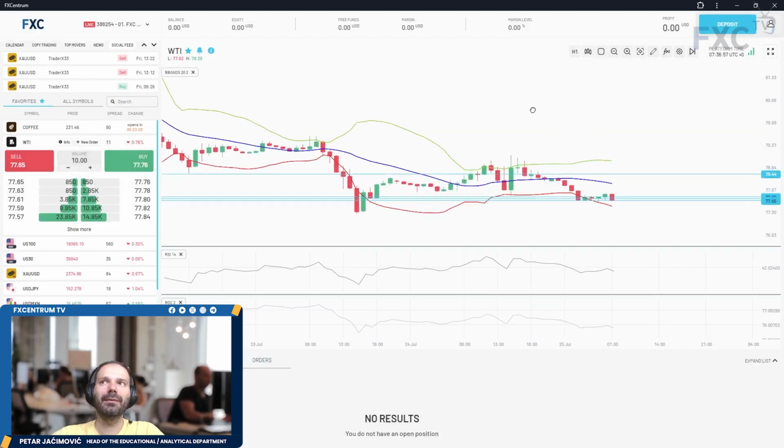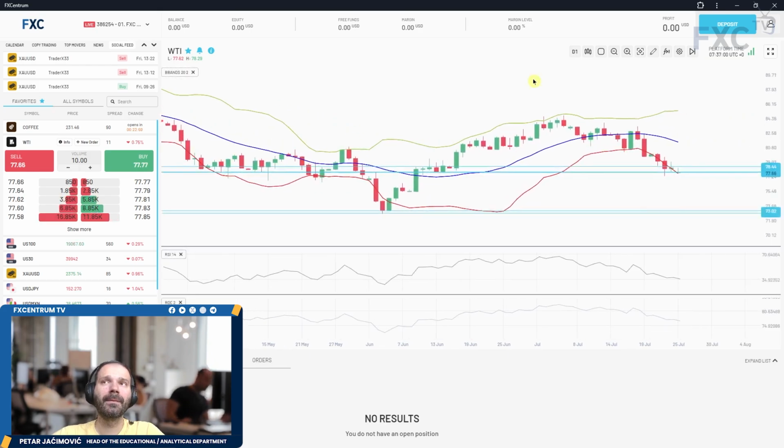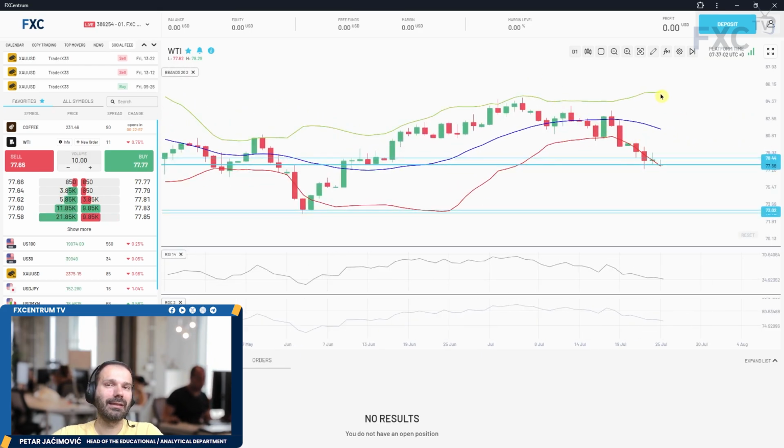On the WTI, we can see that sellers are still in control here. On the daily time frame, the volatility is expanding. The market is trading alongside the lower Bollinger Band. There's still a chance for lower prices, and the key pivot low is set at the 73 mark.